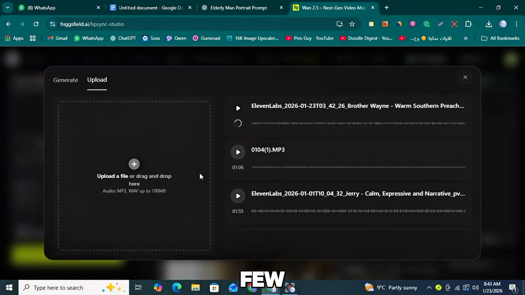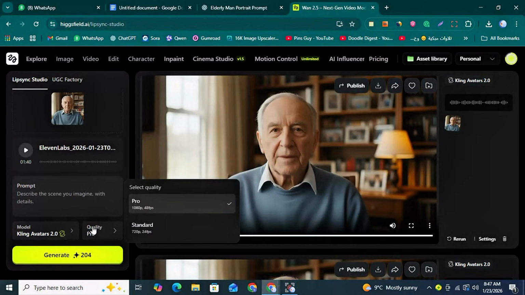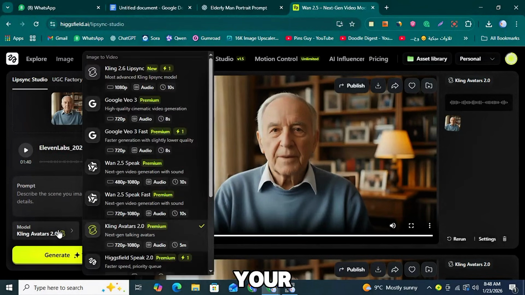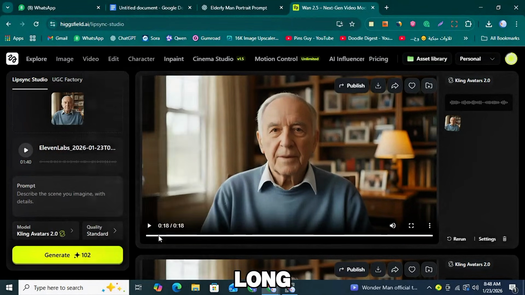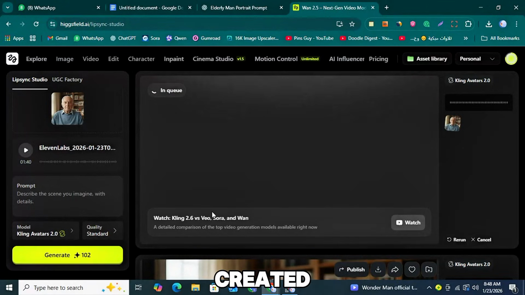After uploading, wait a few moments while the process completes. Once done, select this voiceover, and it will automatically be uploaded in the main interface. There's no need to type anything in the prompt box. Then scroll down and choose the quality, either Pro or Standard, depending on what you prefer. Next, under the section with multiple models, select Kling Avatars 2.0, which allows you to generate a video of your influencer up to 5 minutes long. Finally, click the Generate button, and your video will start being created.